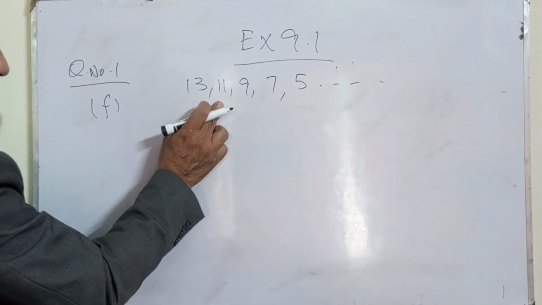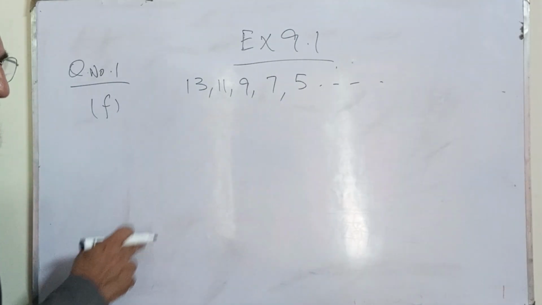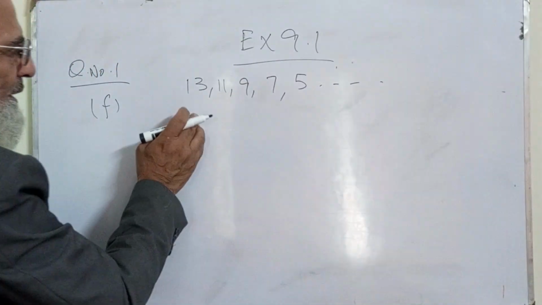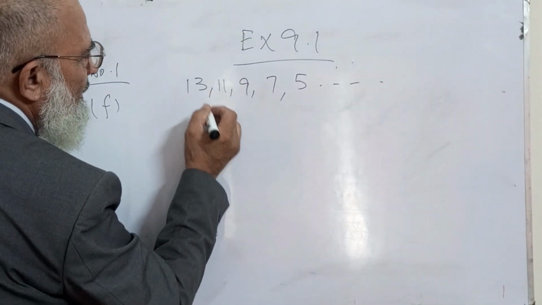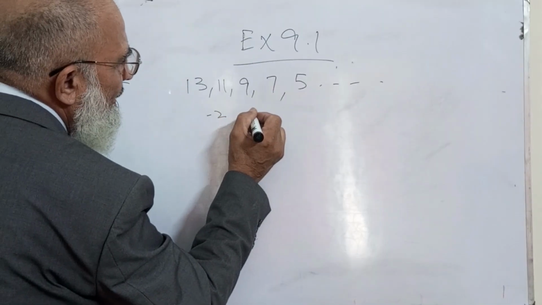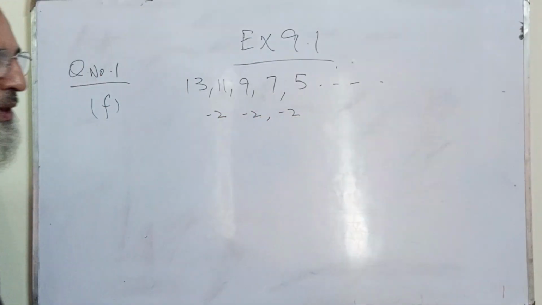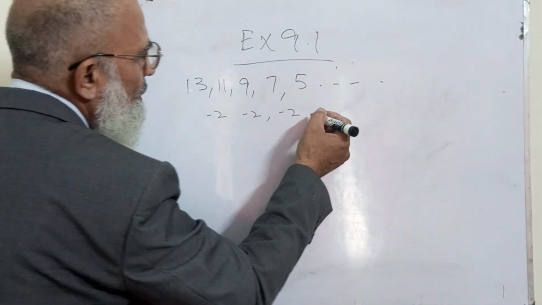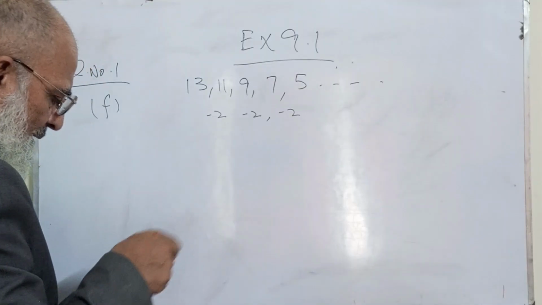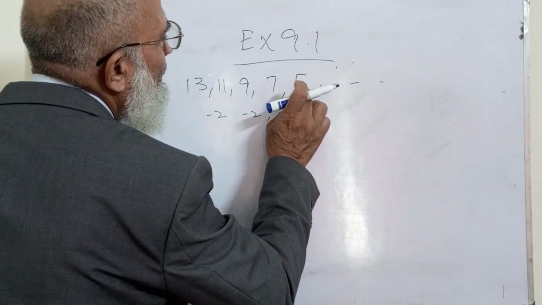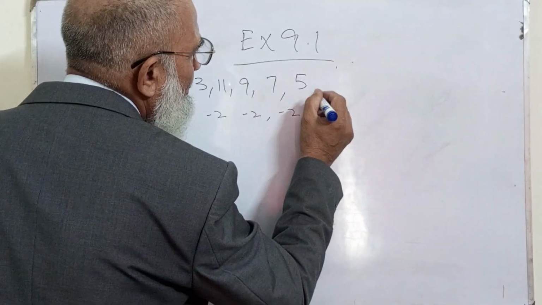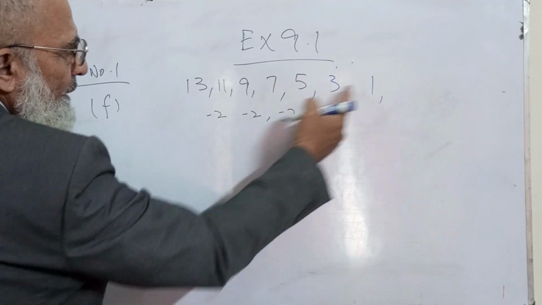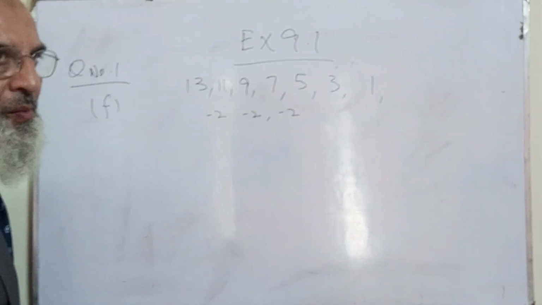Now you see that it is decreasing. Sometimes it is an increment and sometimes it is decreasing. Now you see the difference here is -2, again -2, again -2. We have established the difference, which is -2 in each case. So 5 minus 2 is 3, 3 minus 2 is 1, and 1 minus 2 is -1.